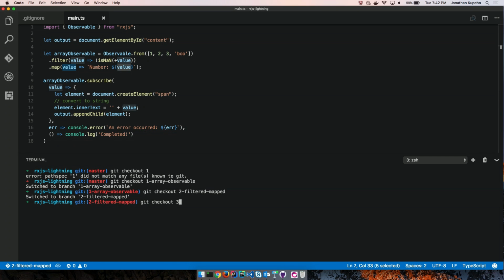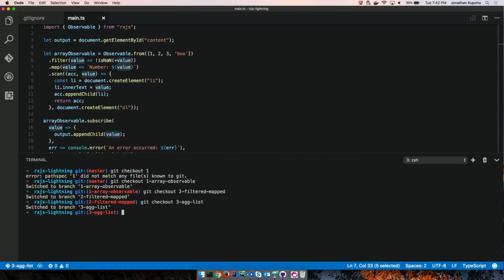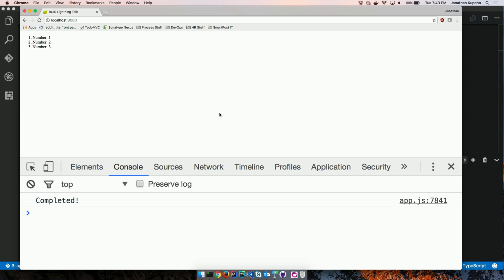This is like lazy evaluation. All right, so we're going to check out the aggregate list. So now what this is going to do is the same similar idea, except we're going to put them in an ordered list. And the way that we're going to do that is, this is essentially a reducer. If you've done an array reduce, it's reducing and aggregating them into an unordered list and aligning it. Right? So this is going to number it. There you go.